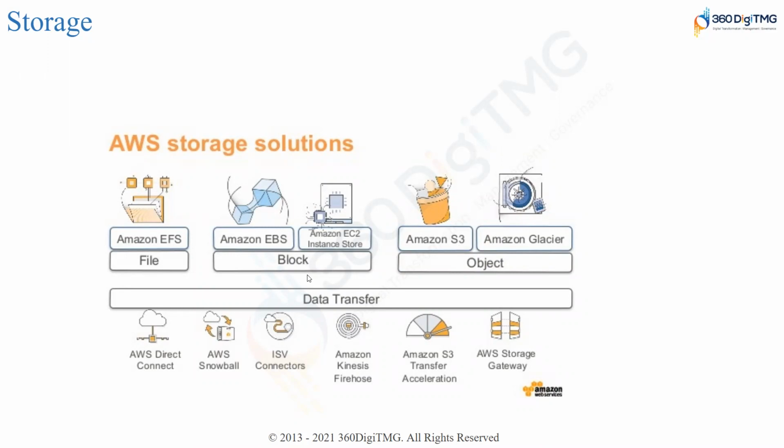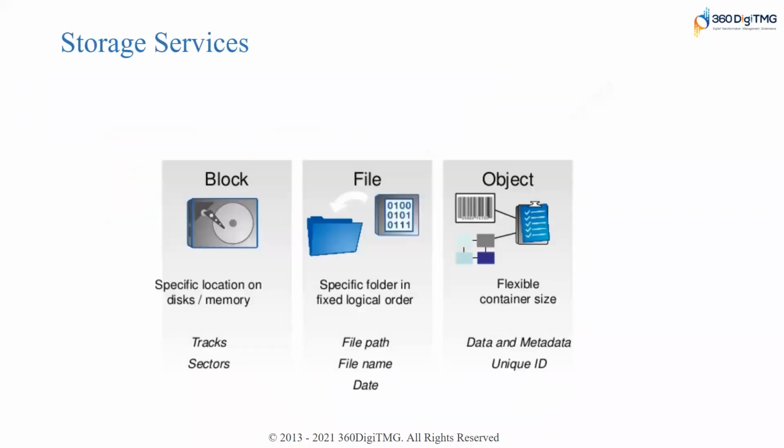And how it stores: EBS uses blocks, whereas EFS uses files, and S3 treats data in terms of objects. And that is a brief introduction about the different types of storage the cloud is offering us. See, block, this is magnetic storage.